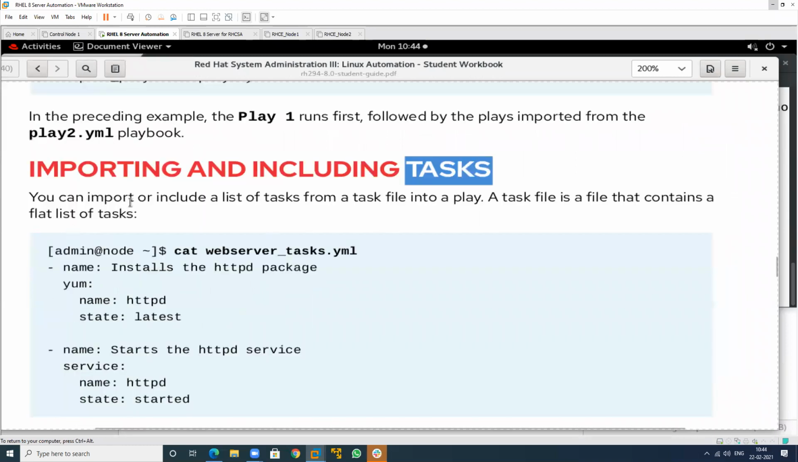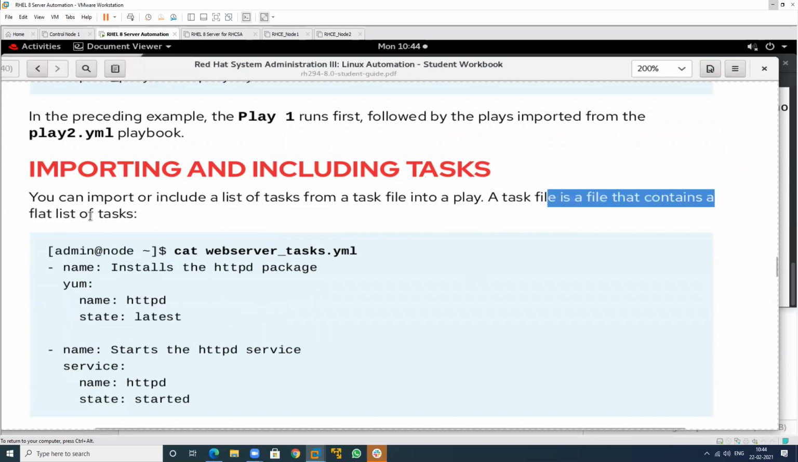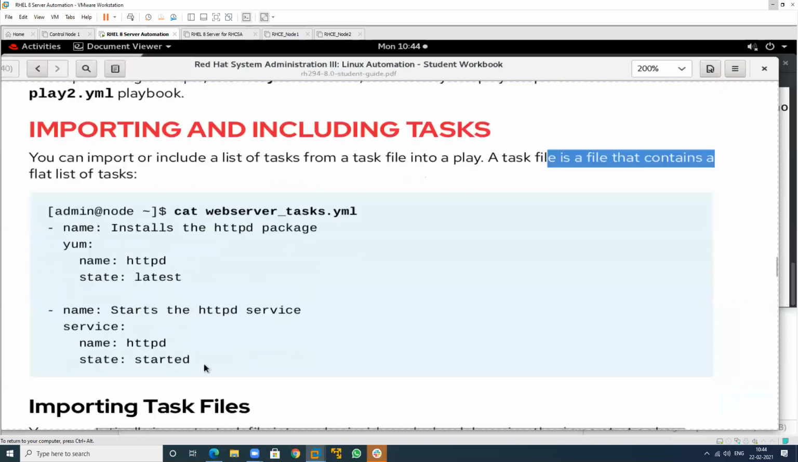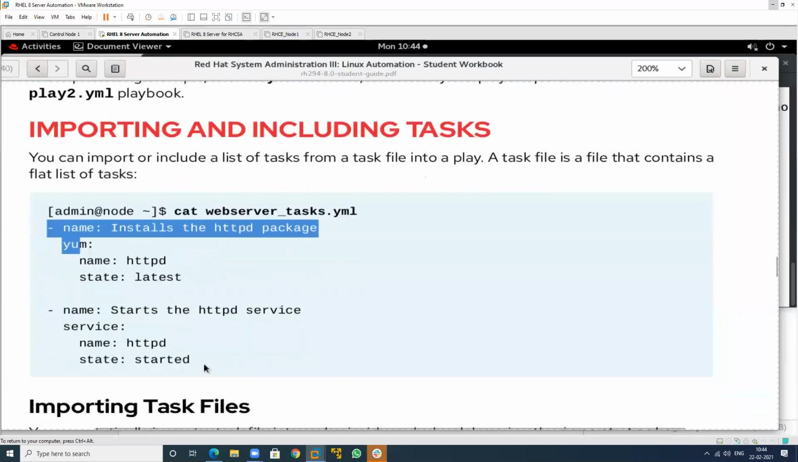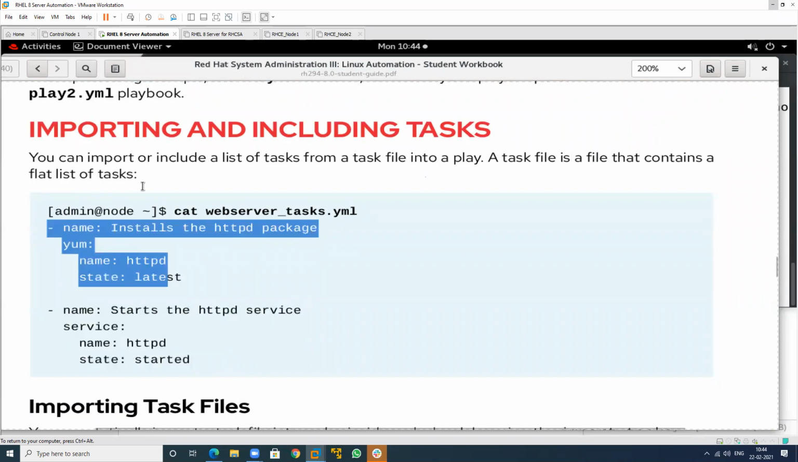So see this one, we can import and include a list of tasks from which particular file? Task file. It's a different file, an external file into the main playbook. A task file is a file that contains a flat list of tasks. So we don't need to write just the host name or the become. These things are not to be included. So just write here the name of the task. So these are called flat tasks.